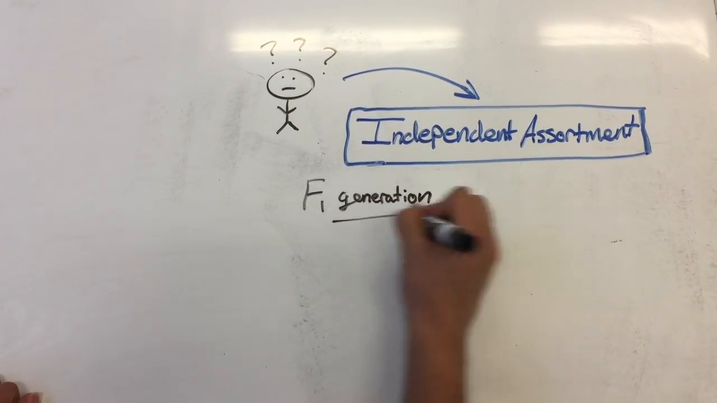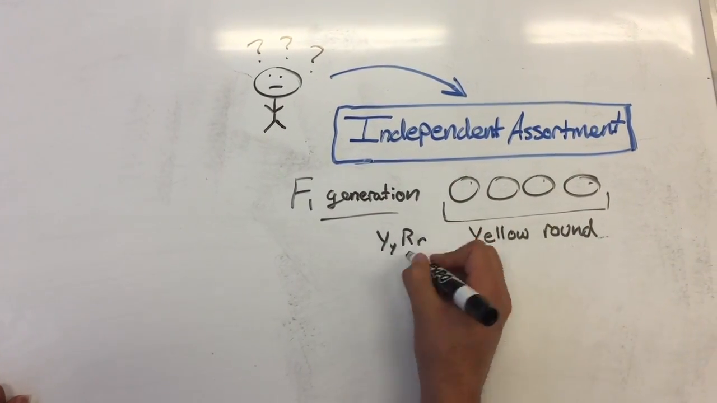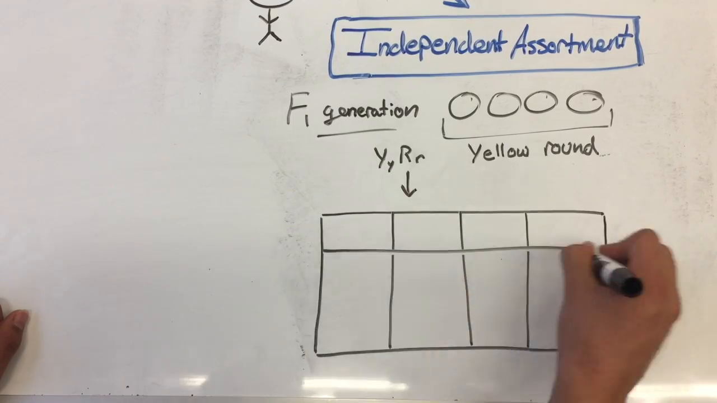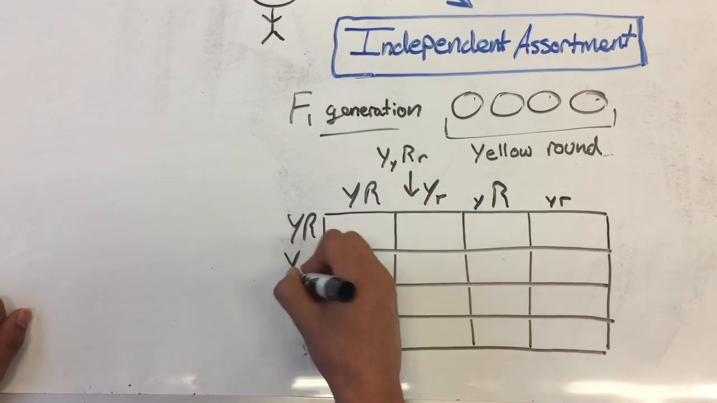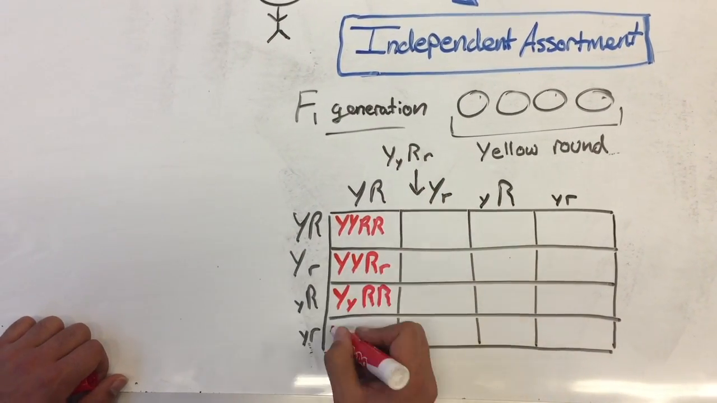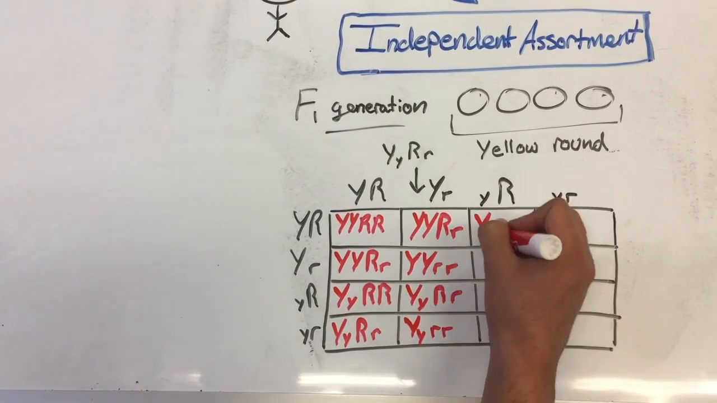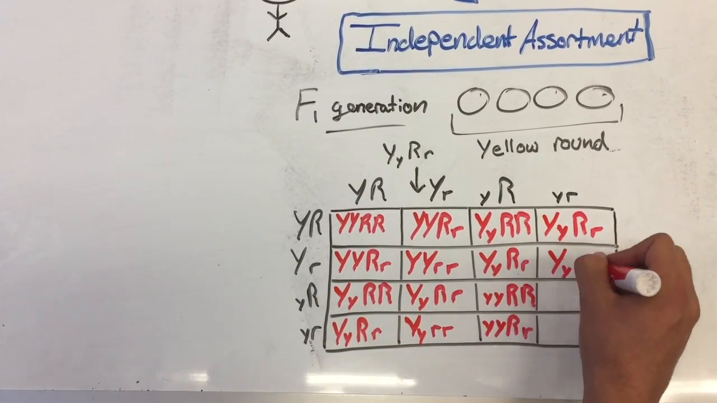If independent assortment is correct, the F1 plants can produce 4 gametes: uppercase YR, uppercase Y and lowercase r, lowercase y and uppercase R, and lowercase yr. Therefore, the F2 generation includes yellow round seeds, yellow wrinkled seeds, green round seeds, and green wrinkled seeds. The ratio of phenotypes would be 9:3:3:1.